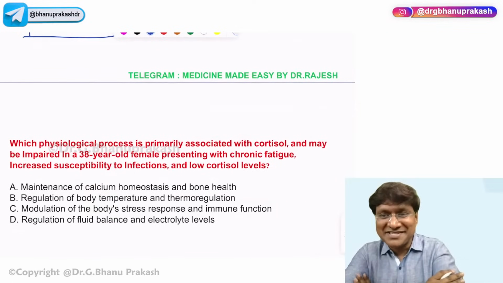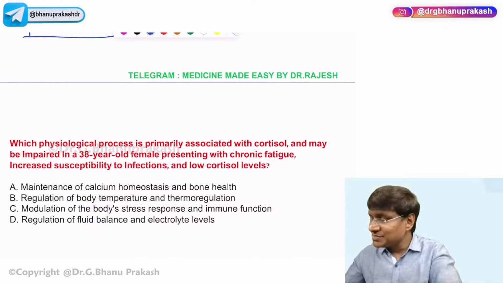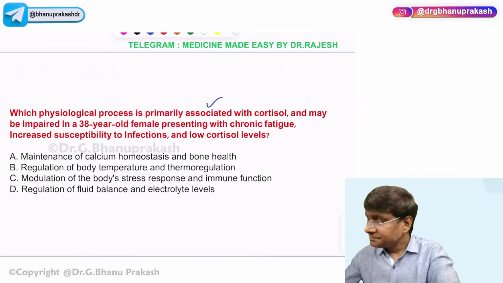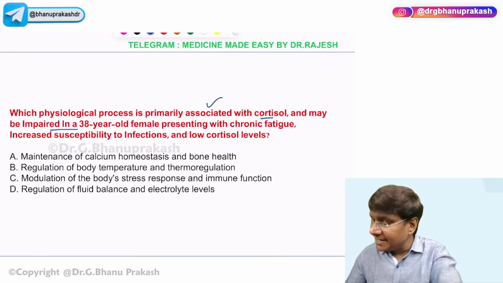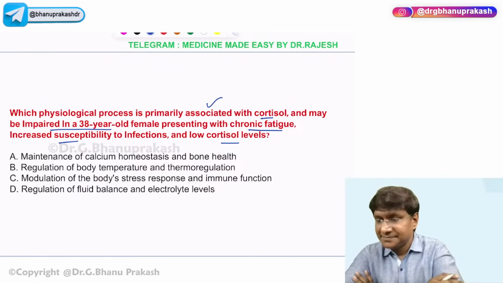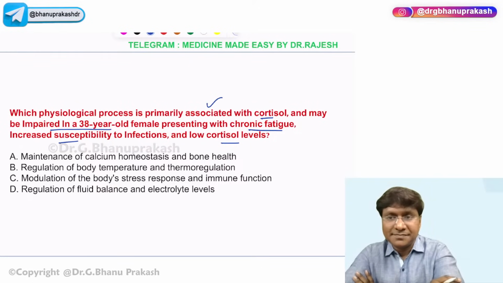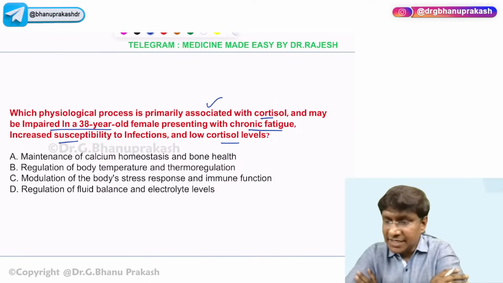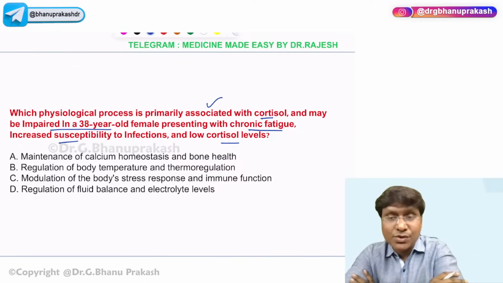Which physiological process is primarily associated with cortisol and may be impaired in a 38-year-old female presenting with chronic fatigue, increased susceptibility to infections, and low cortisol levels? Yes, primarily associated with cortisol. Right. Very good. So the answer here is cortisol.